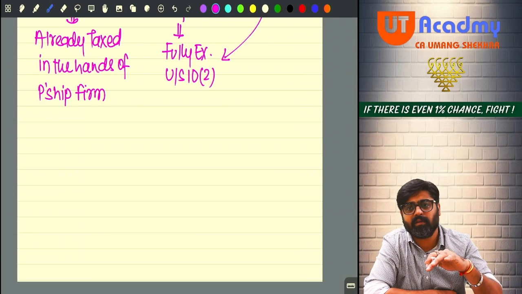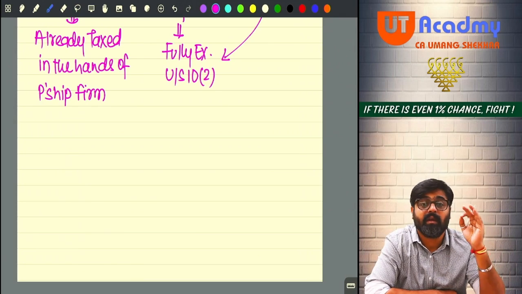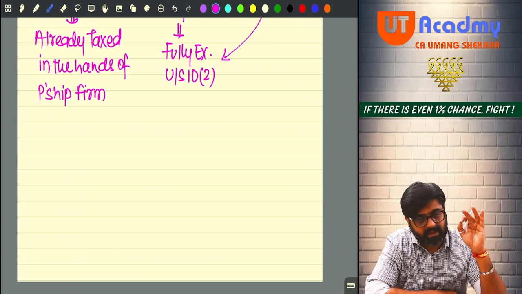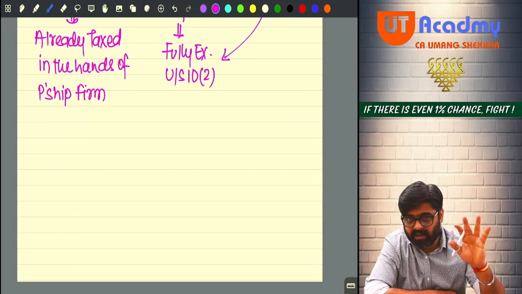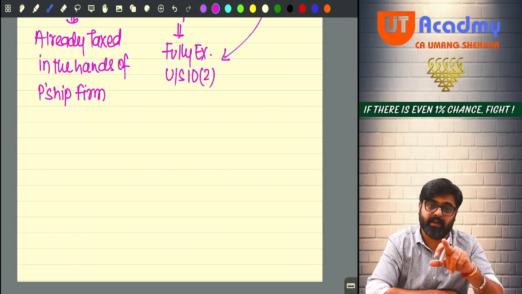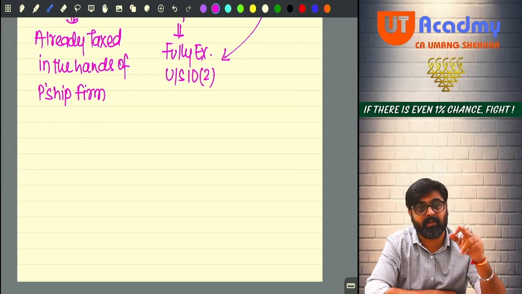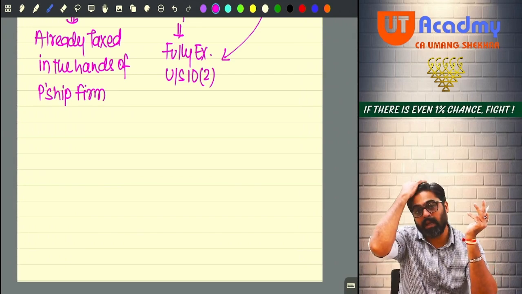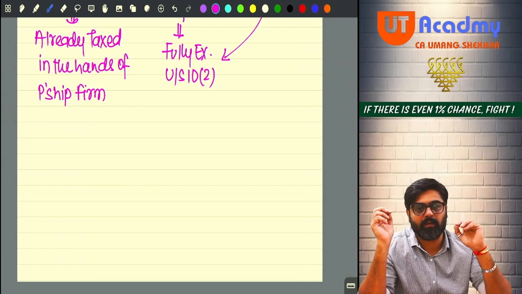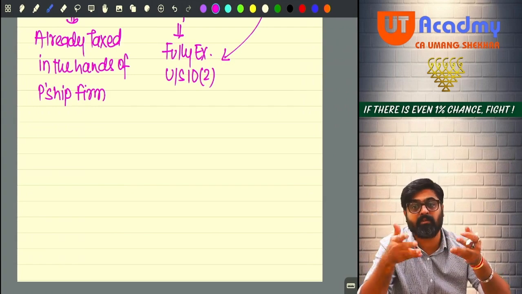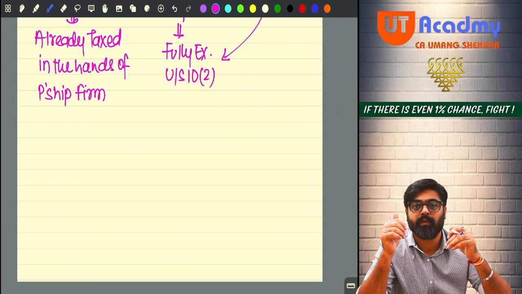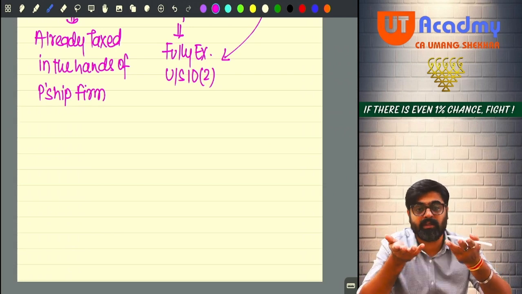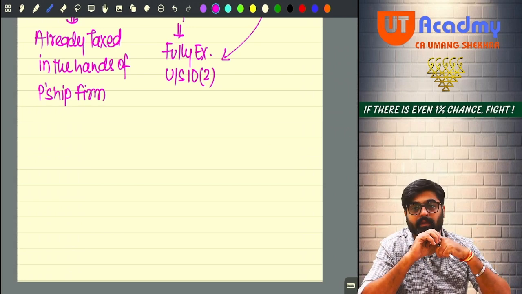What is final dividend? The dividend which is declared at every AGM, annual general meeting. So at every AGM, the company will declare some dividend. Once it is declared, it cannot be cancelled. Within 30 days of the AGM, it has to be given to the shareholder. So final dividend, once declared in the AGM, cannot be cancelled. It has to be given to the shareholder within 30 days of the conclusion of the AGM. Yes or no?